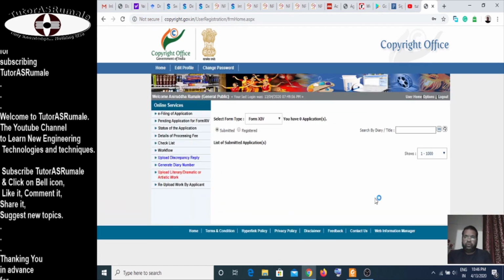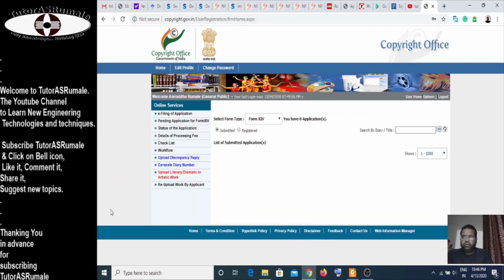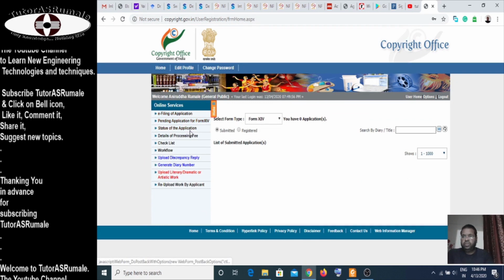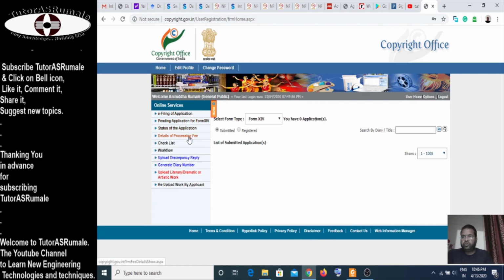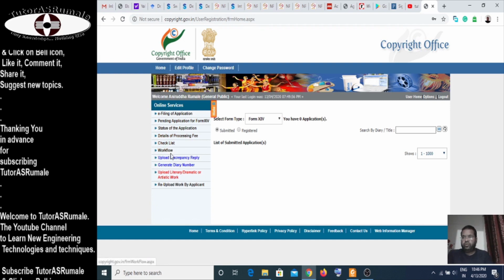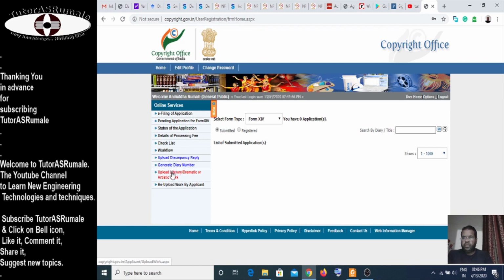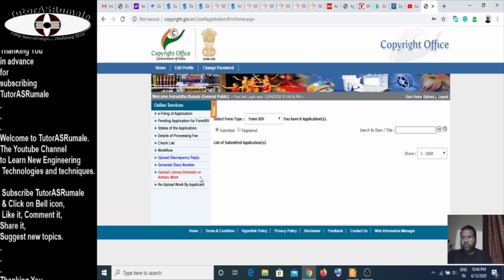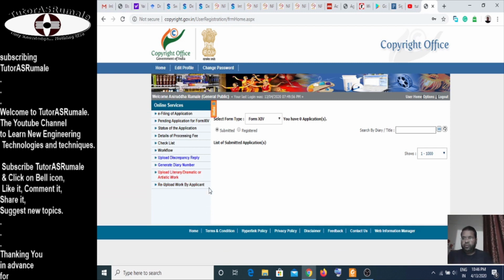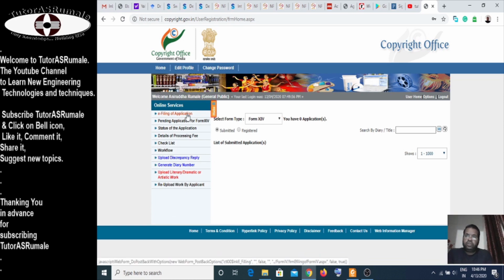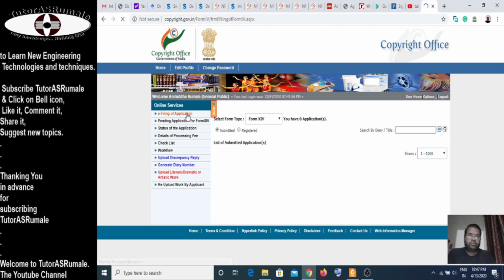Once you click on submit, you get this screen. Here you have e-filing of application, pending application, status of the application, details of processing fee, checklist, workflow, upload discrepancy reply, generate diary number, and re-upload the work by applicant. So click on e-filing of application.